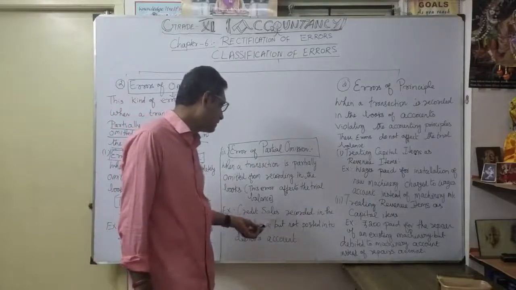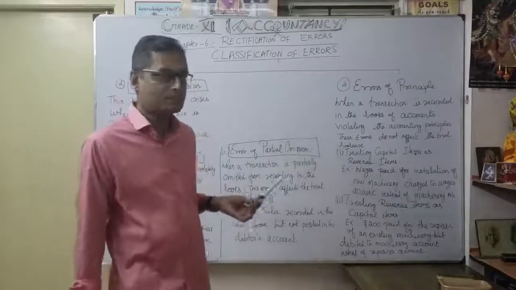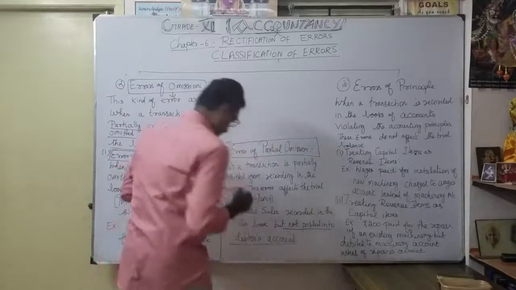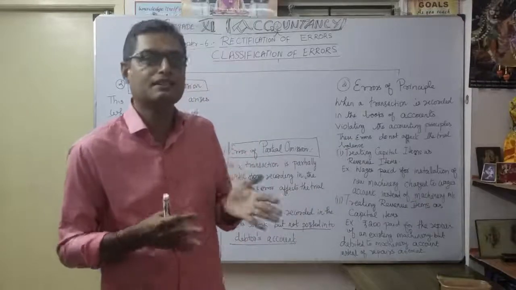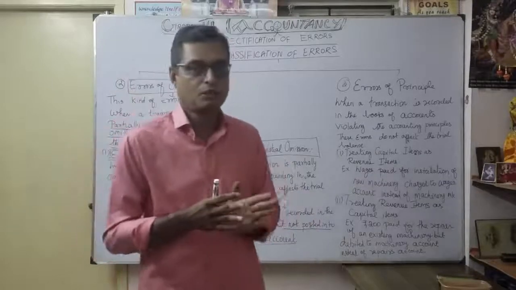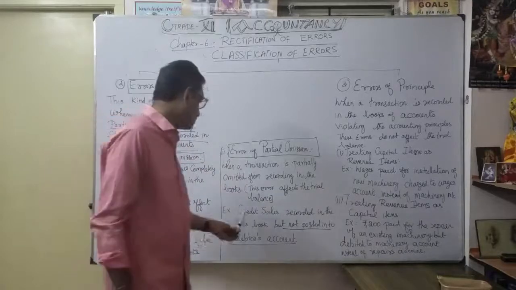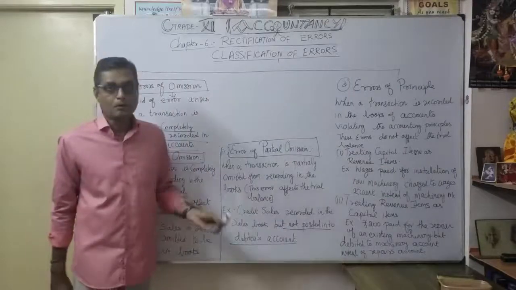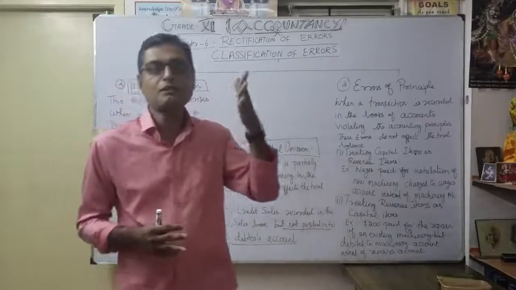Any example here? Credit sales recorded in the sales book, but not posted into the debtors account. For credit sales to any customer, the entry is customer or debtors account debit to sales account. The credit sales were recorded in the sales book, but not posted in the debtors account, so they are not recorded in the particular customer's account.